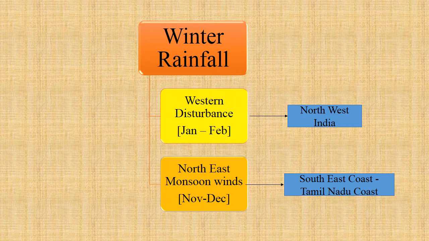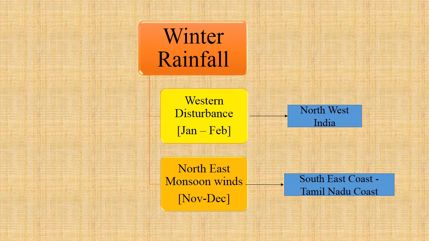So winter rainfall we receive from two winds, western disturbance and northeast monsoon. If you observe properly, both the winds are giving rainfall to two different parts of our country. Western disturbance gives rain to northwest India and northeast monsoon winds give rain to the southeast coast of India, that is Tamil Nadu.